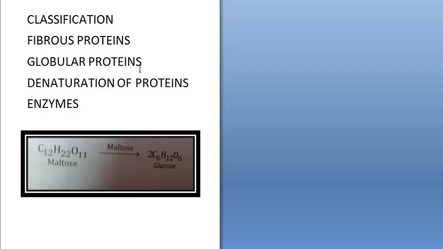The mechanism, how do they work? They act as catalysts by lowering the activation energy. They are needed only in small quantity. Depending upon the enzyme, the specificity shown for the substrate can vary widely. So from enzyme to enzyme, there can be a particular enzyme which can act on more than one substrate, or there can be an enzyme which will act only on one substrate. So it differs from enzyme to enzyme. So this is about enzymes. The remaining part of the chapter we will do in our next video.